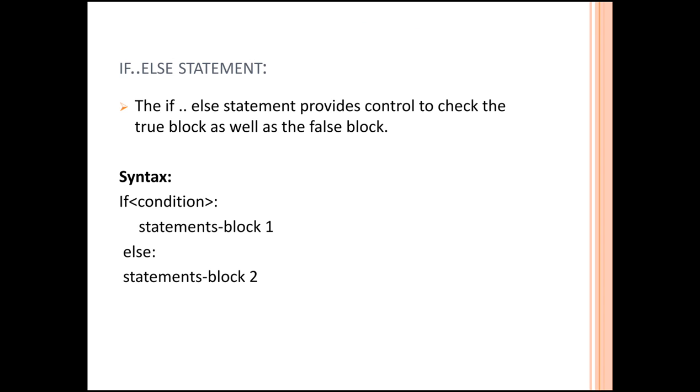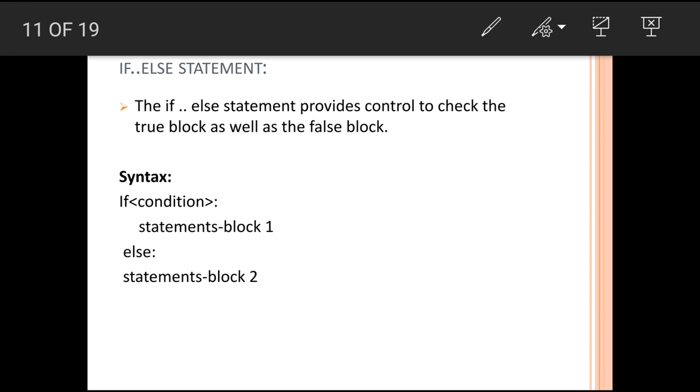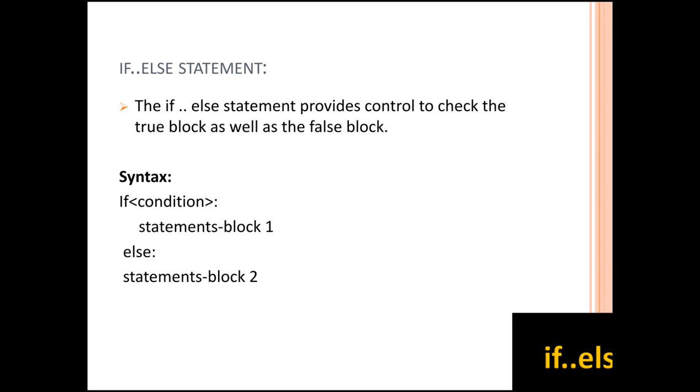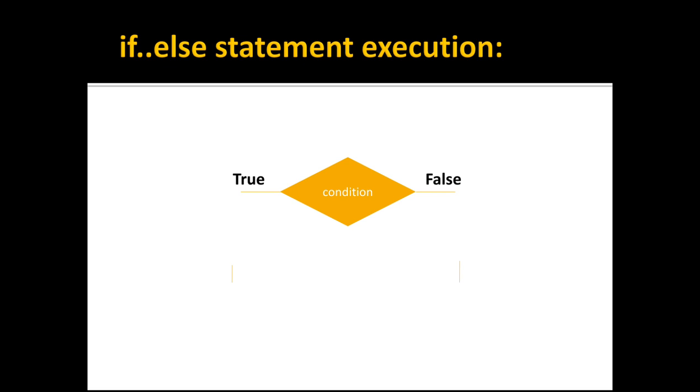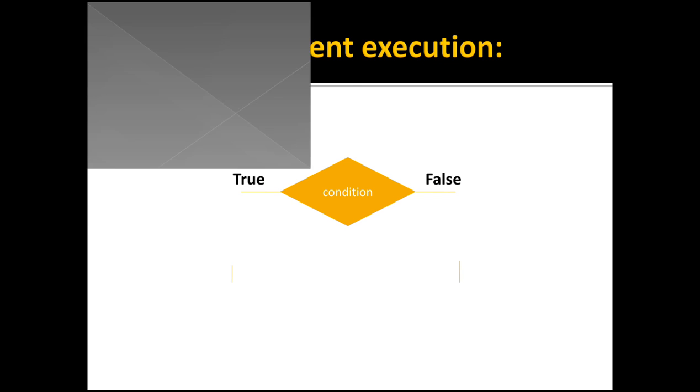If condition, then statements, that is block 1, else statements block 2. This is the main part of the if else statement execution. If the condition is true, one side will be executed. If the condition is false, the other side is executed. This is the concept of if else statement execution.